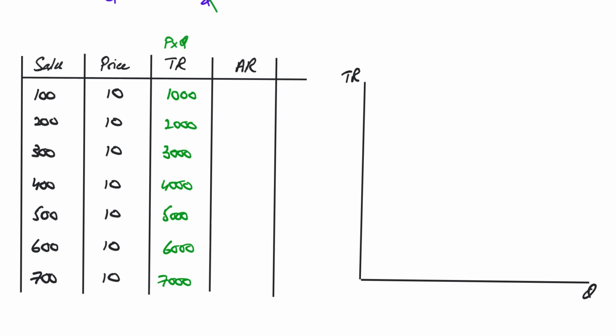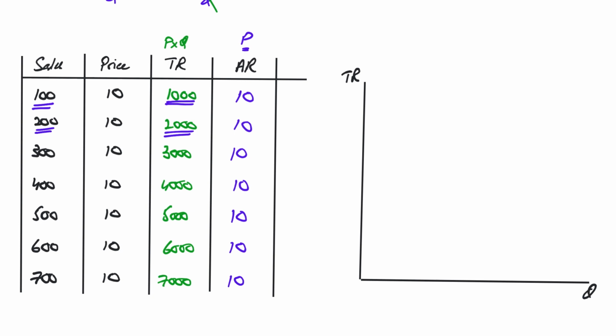And average revenue, well, you could just simply take 1000 divided by 100, you get 10. 2000 divided by 100, you get 10. In fact, we've just proven above that price is actually equal to average revenue. I don't even have to do the math for it, and I can just simply write that my average revenue is going to be the same as price, and that's how it's going to be.